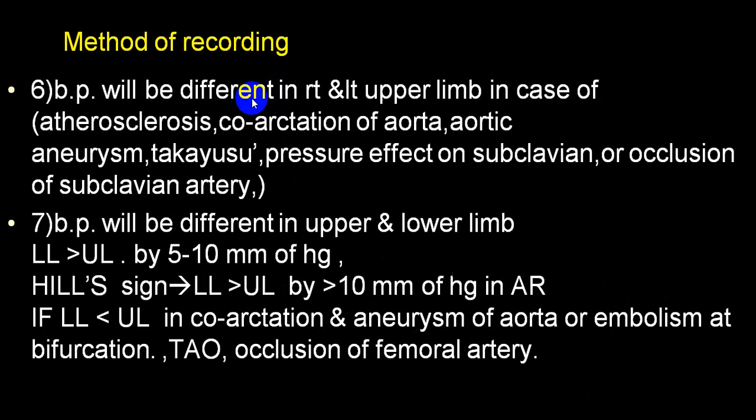And we have told you that difference between upper limb and lower limb will help you, as well as difference between a right upper extremity and left upper extremity will also be very important in case of atherosclerosis, coarctation before the subclavian, aortic aneurysm, Takayasu, pressure effect on the subclavian by say tumor, mass, fracture clavicle, or even additional cervical rib, etc.